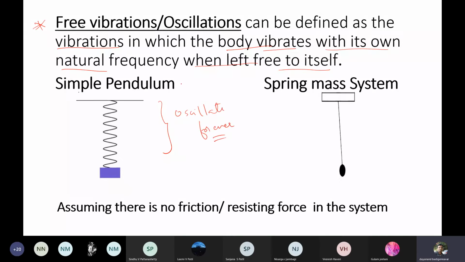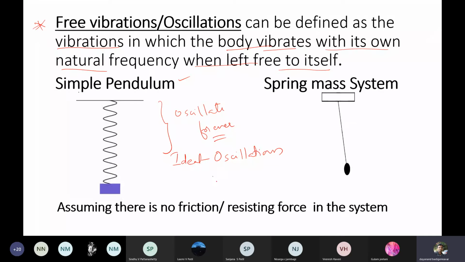Now look at this spring mass system and the simple pendulum. They are oscillating forever. But keep in mind, these are only ideal. You cannot get this type in the practical case. In the physical world, you don't get free vibrations which oscillate forever. So such oscillations we call ideal oscillations or vibrations. You are getting the point?